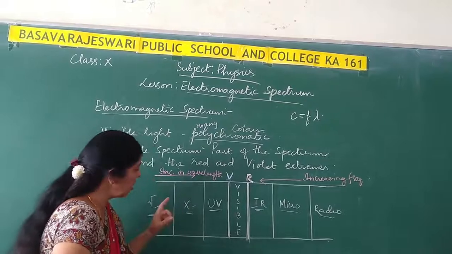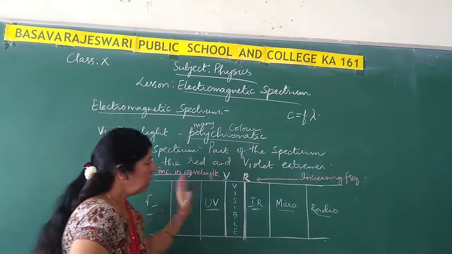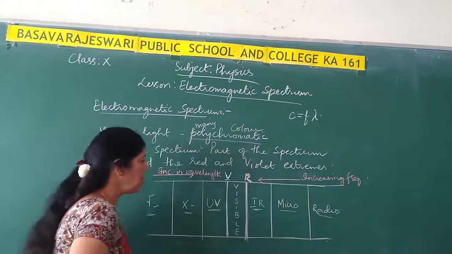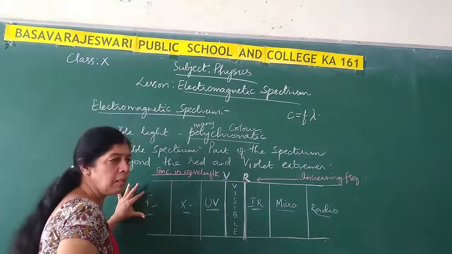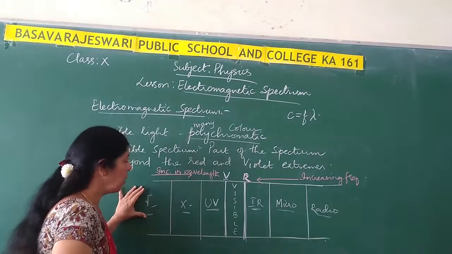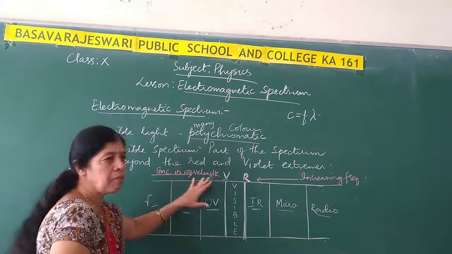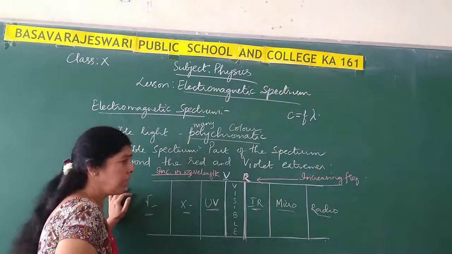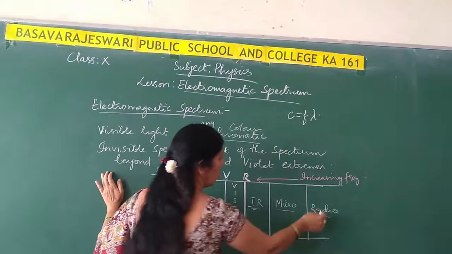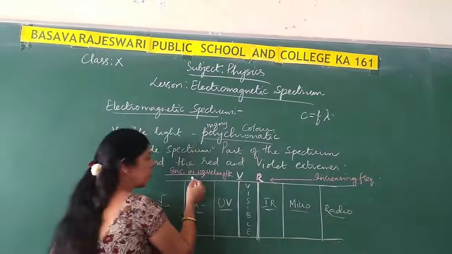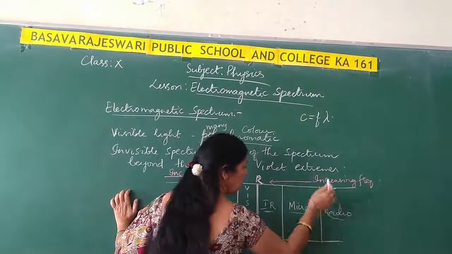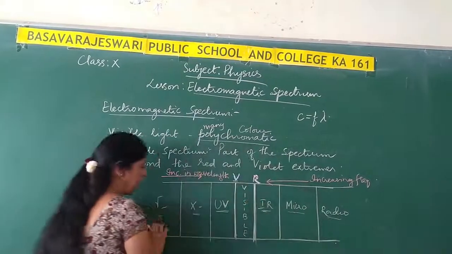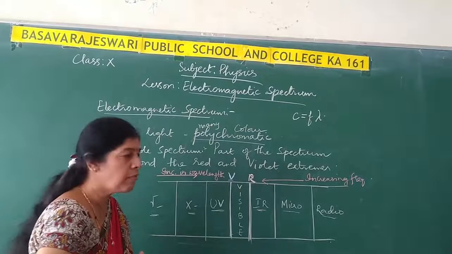Which radiations have the maximum wavelength? Radio waves have the maximum wavelength, and gamma rays have the least wavelength. On the other hand, as the wavelength increases, there will be a decrease in the frequency. In this order it is increasing frequency. Radio waves have the least frequency, whereas gamma rays have the highest frequency.